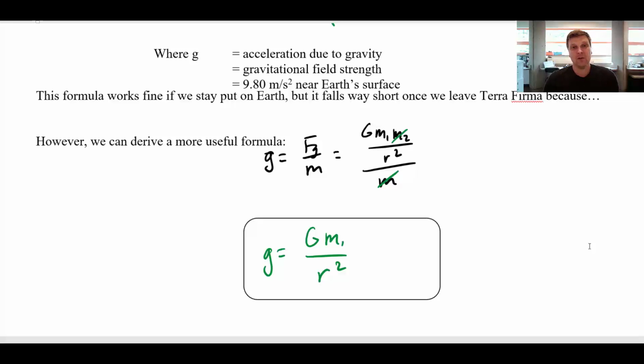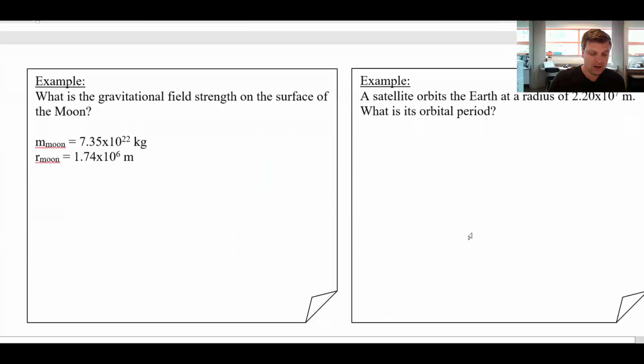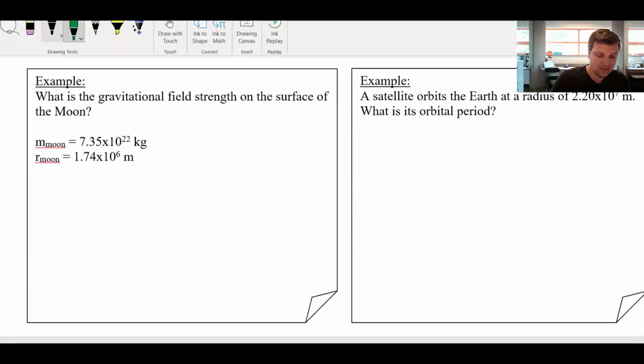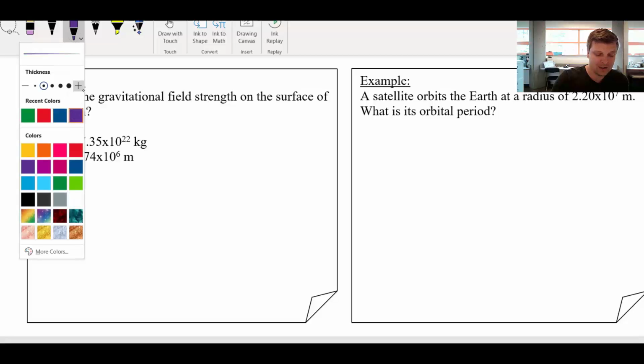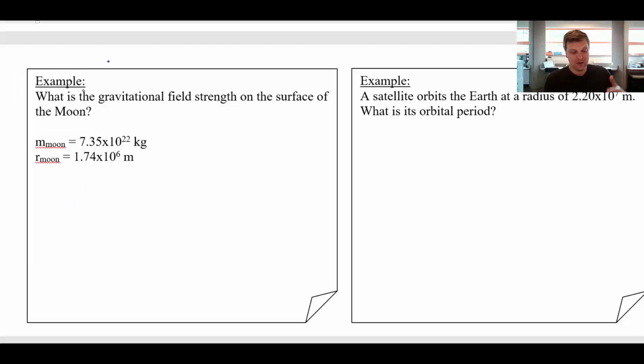Okay? So again, this can be used anywhere. This is universal. So we'll do a couple of examples here, and I would highly recommend, as I always do, and as you sometimes do, pause the video and try these out and see if you can figure them out on your own, and then we'll come back together and get the answer. And so now that you've definitely paused it and you've definitely tried your very best, let's see how it goes.